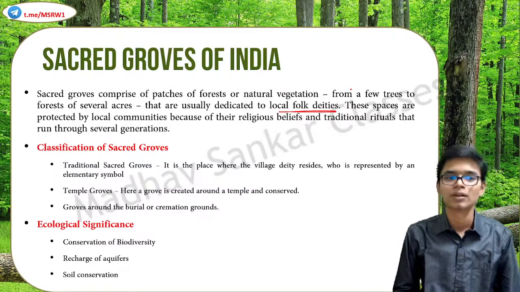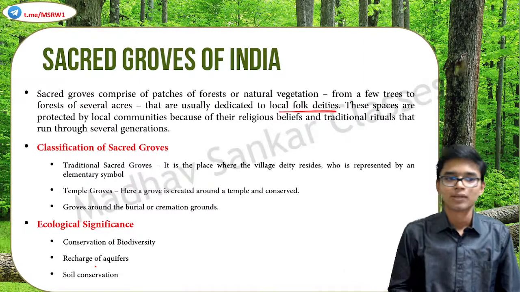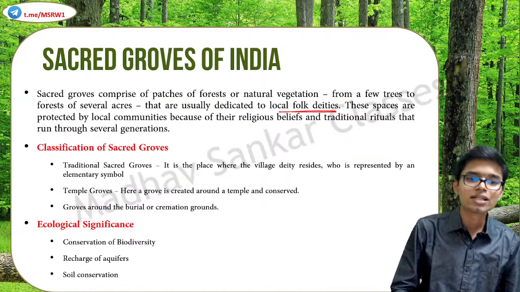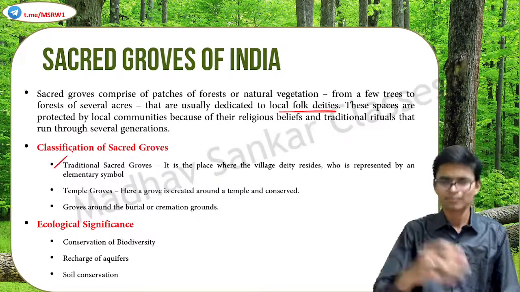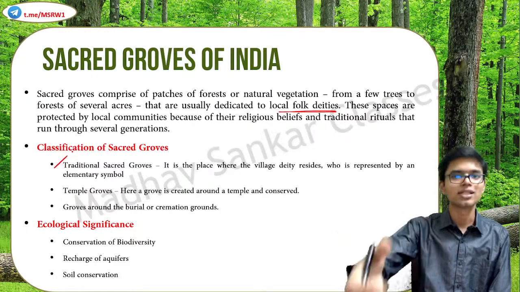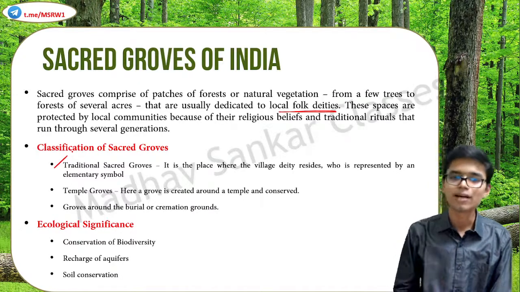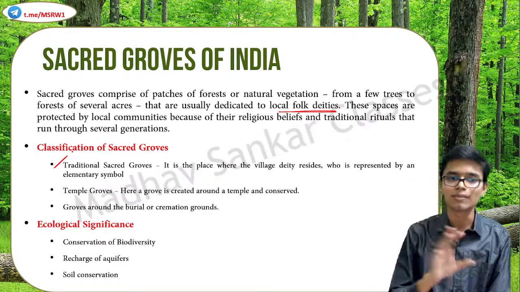So in India, the classification of sacred groves is as follows. First of all, traditional sacred groves, basically consisting of everything that I just mentioned. Okay, the local village deity is worshipped there, represented in an elementary symbol and all.